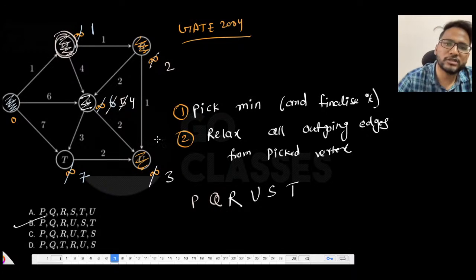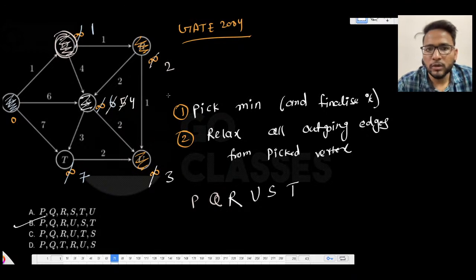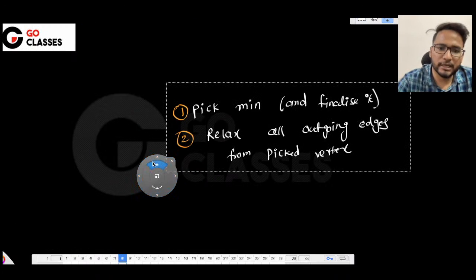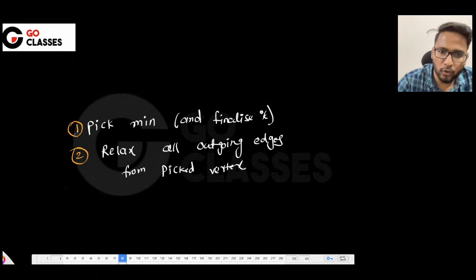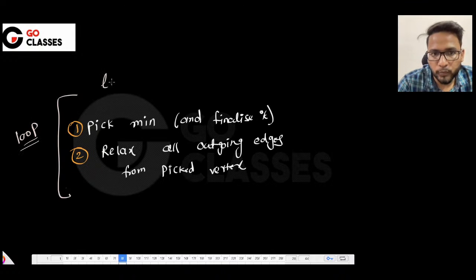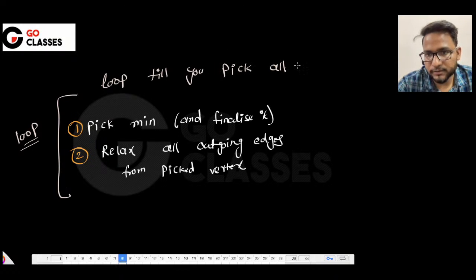These are the only 2 steps that you have in Dijkstra, and you just keep on looping on these 2 steps, which means there will be a loop. I will show you the code also, but for now I'm just telling you the pseudo code. There will be a loop, and you just keep on looping in this, loop till you pick all vertices.